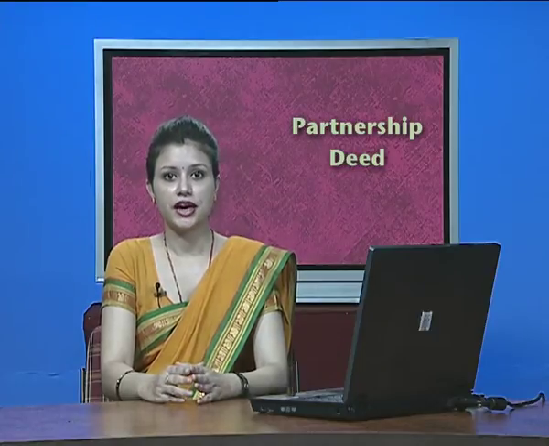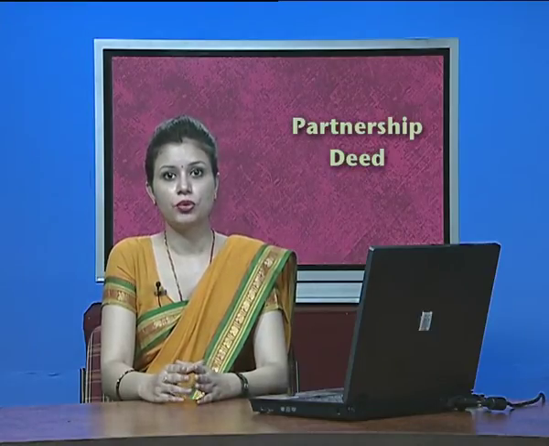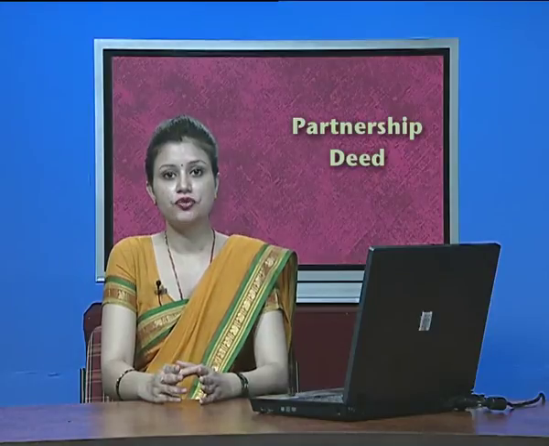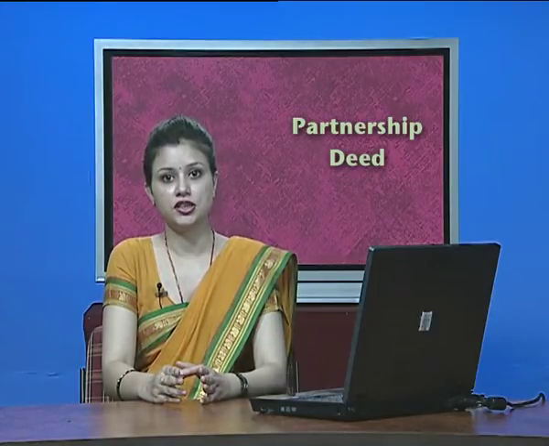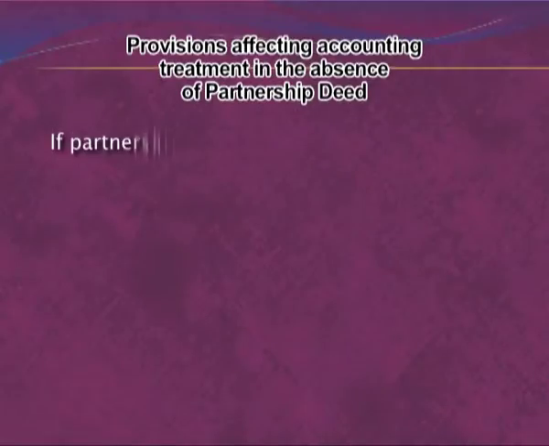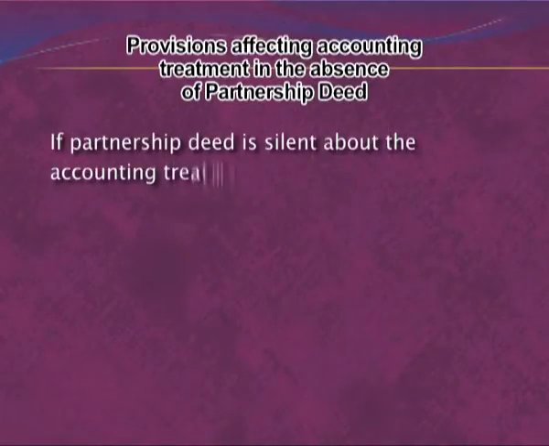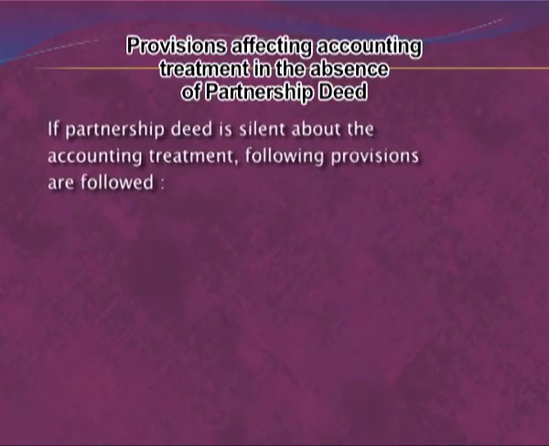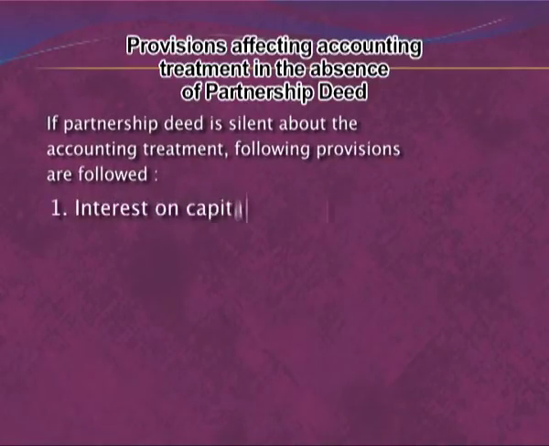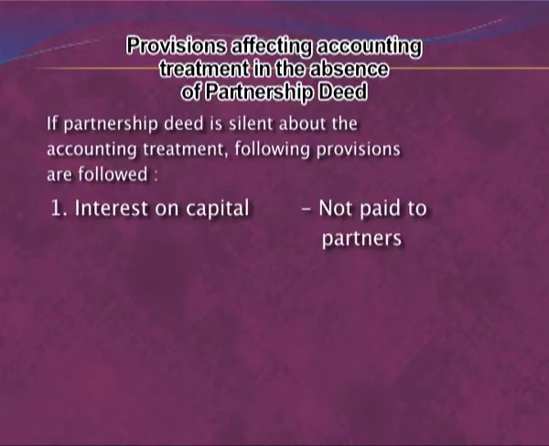The Partnership Act 1932 provides certain provisions which have to be followed in the absence of a partnership deed, or if the partnership deed is silent. The first provision is interest on capital. If the partnership deed is silent, then no interest on capital is provided to the partners.